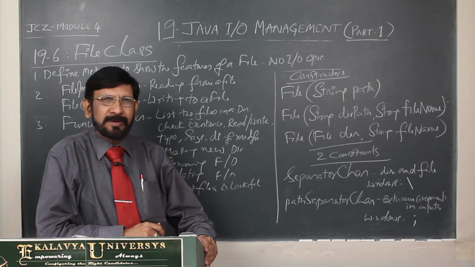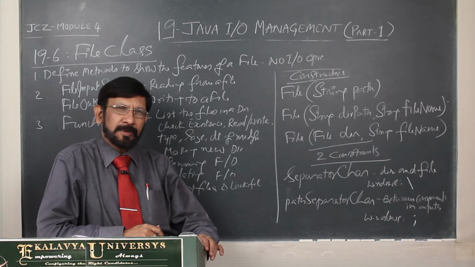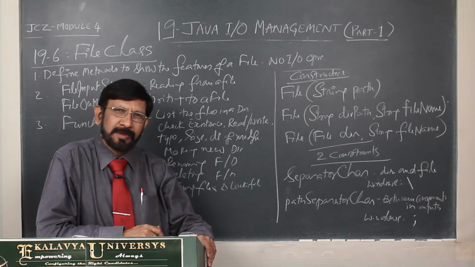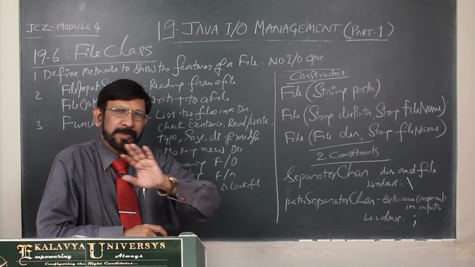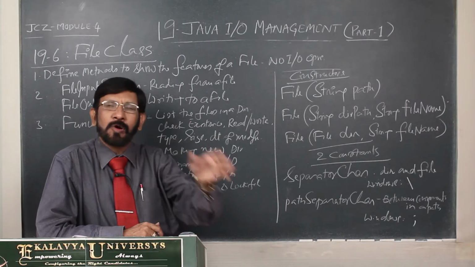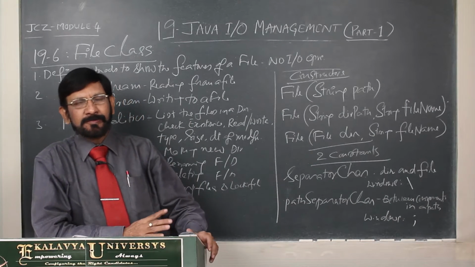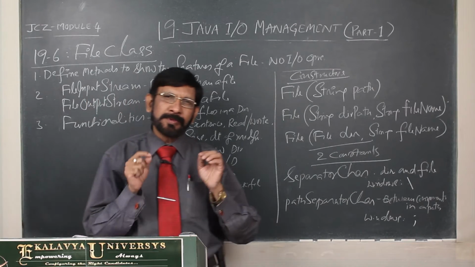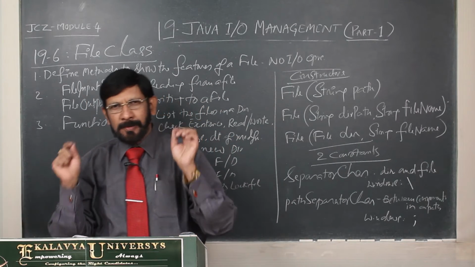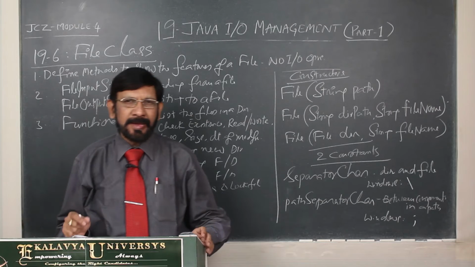The File class provides a big set of methods, but no method performs any IO operations. That means File class methods are not meant for performing any input output operations on a file or a directory.